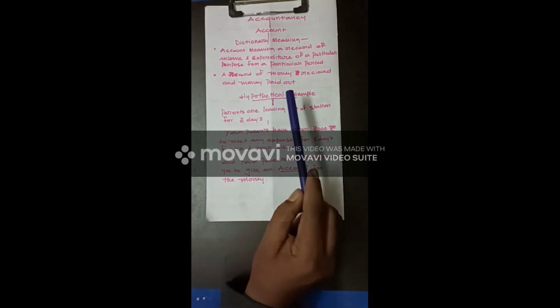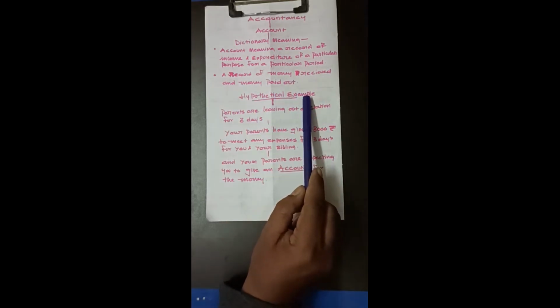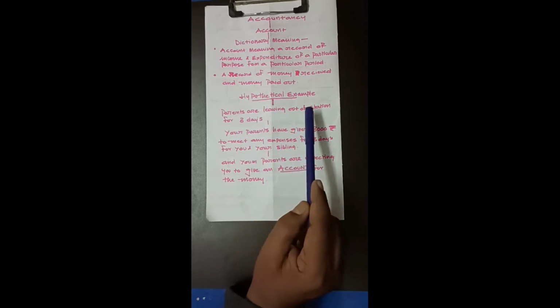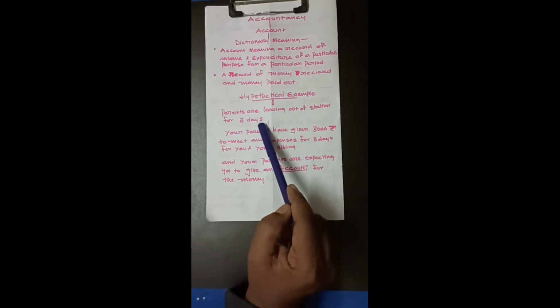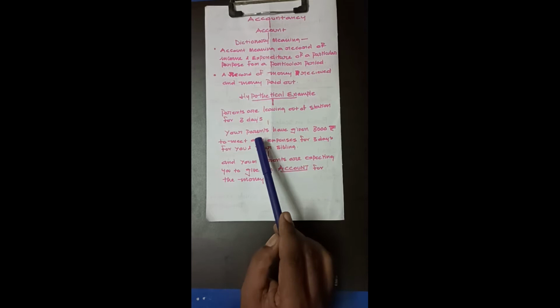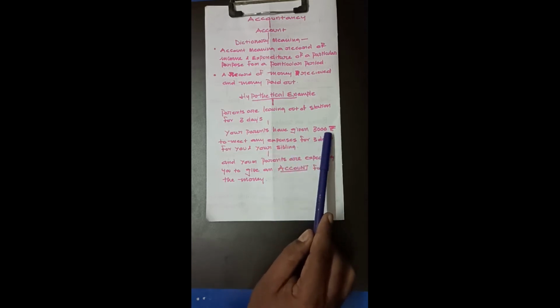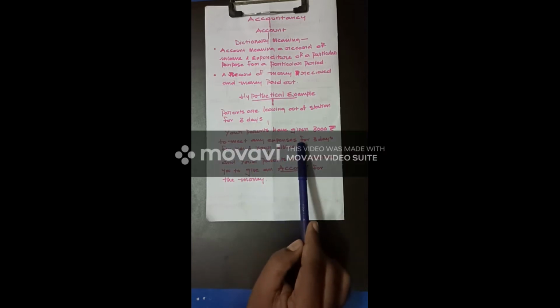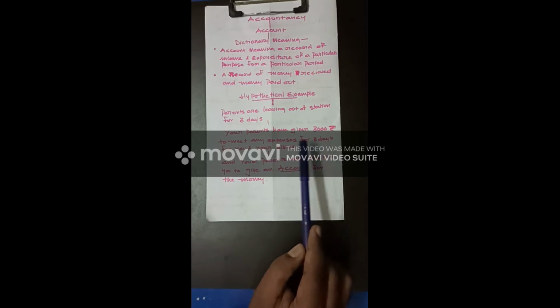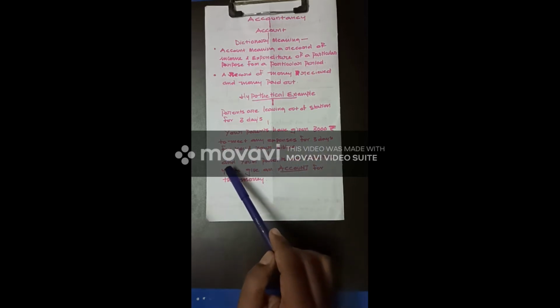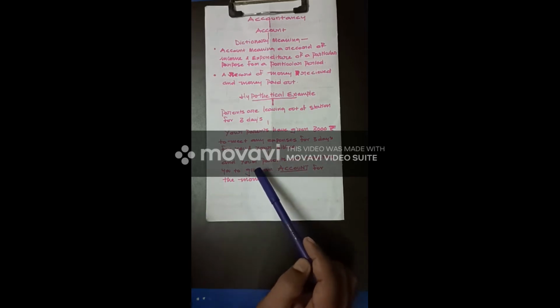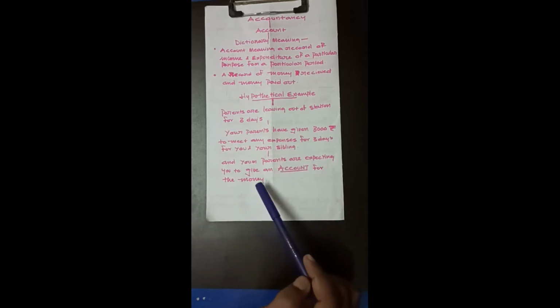Let us take a hypothetical example. Let us take an example that your parents are leaving out of station for 3 days. Now your parents have given you 3,000 rupees to meet any expenses for 3 days for you and your sibling. And your parents are expecting you to give an account for the money when they return back.